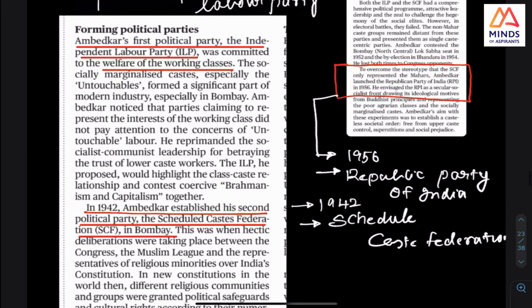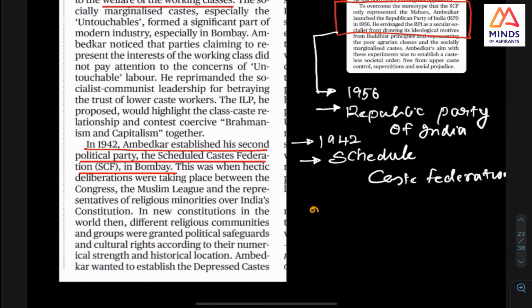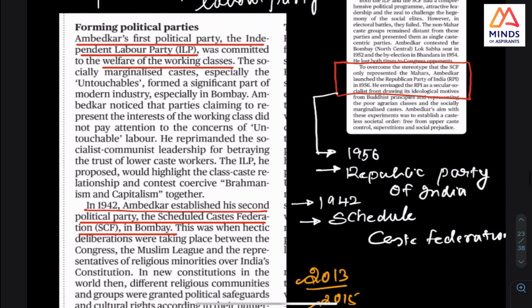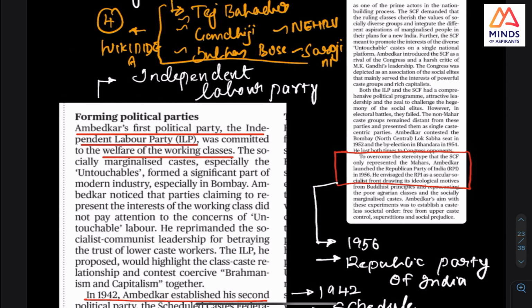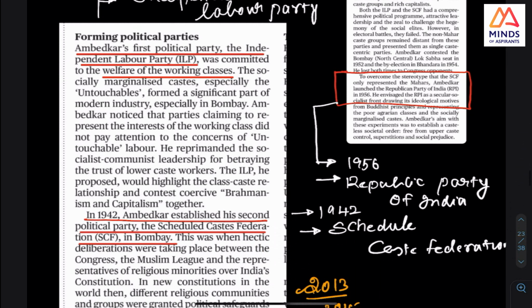I think this was a question somewhere around 2013 or 2015. I am not sure about the year, but this was a question. They asked three things about Dr. Ambedkar, which of the organizations he created.